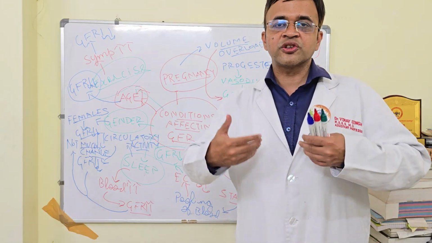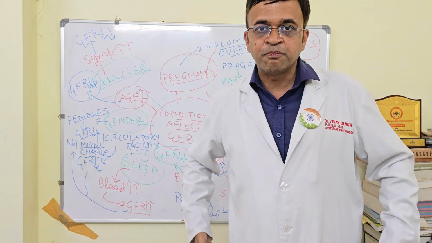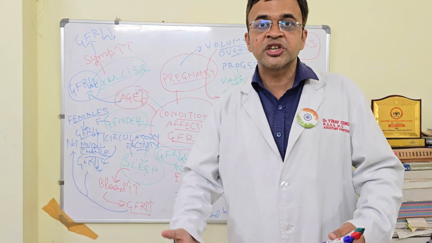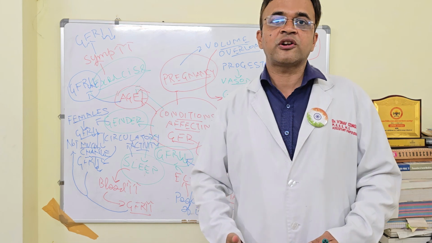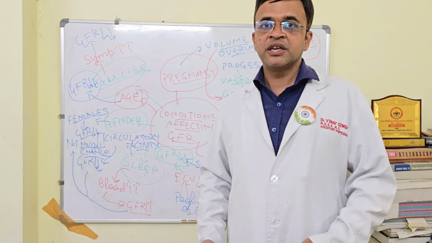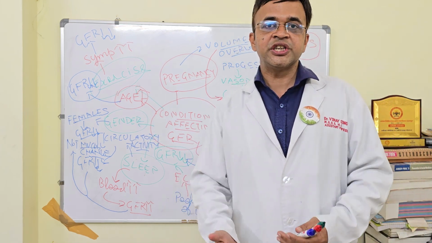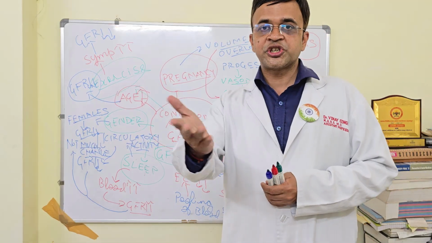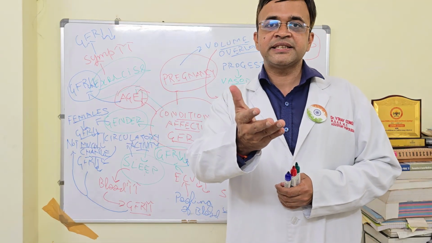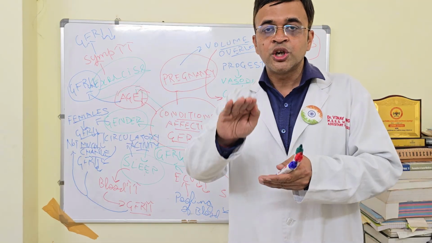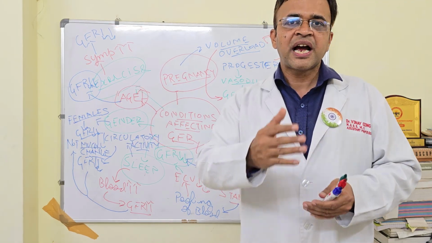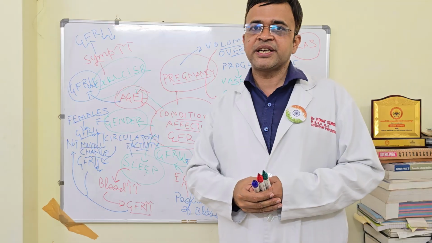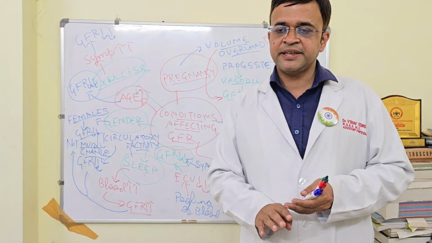In posture, because we stand, the blood will pool. It will lead to reduction in the effective circulating blood volume. This will reduce the GFR. And also, sympathetic stimulation will reduce the GFR. Apart from that, in sleep, we have two opposing effects which cancel each other out, and there is not much effect on GFR.